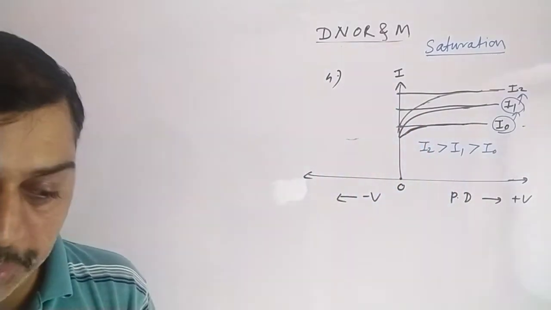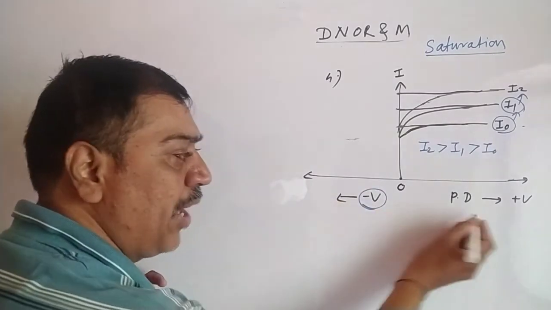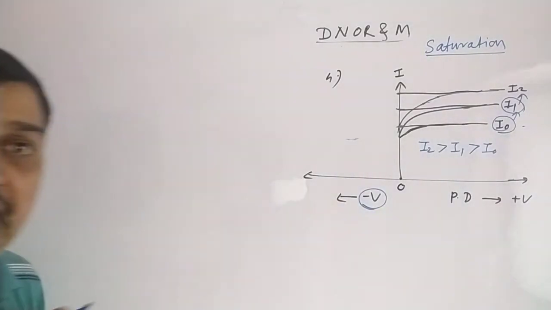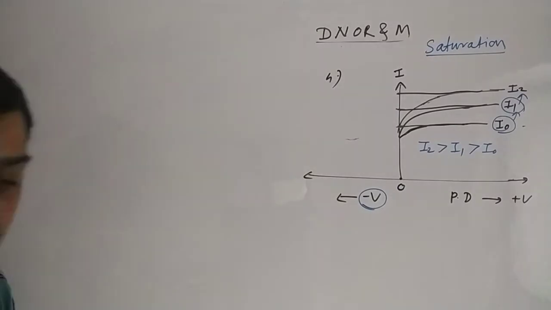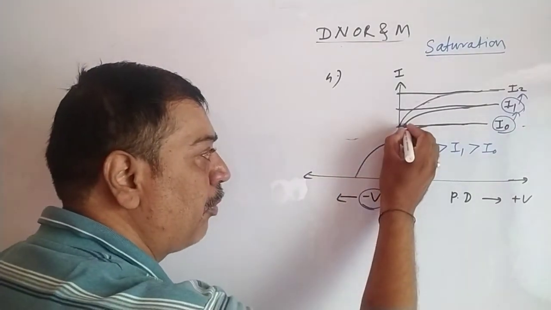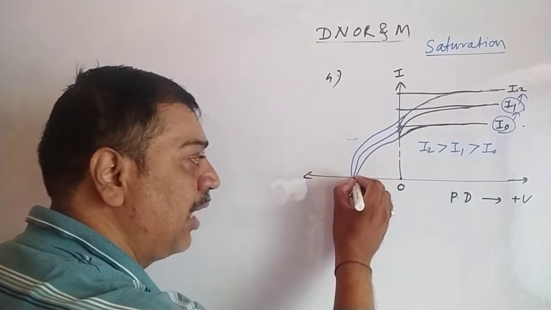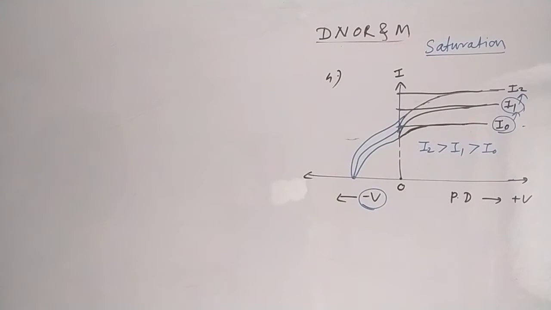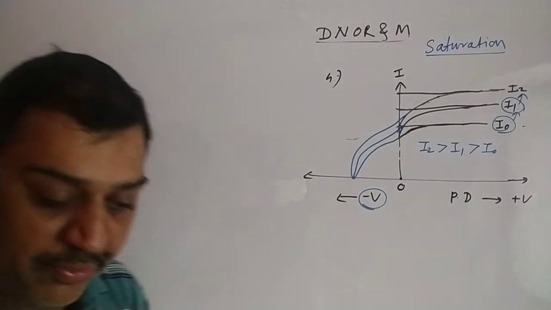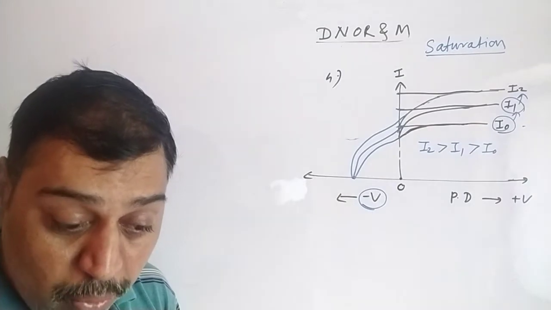This is the positive part we have learned. If we go to the negative part, if we make the potential negative, it is seen that all three different intensity graphs come like this and meet at a single point. This is a point at negative potential difference where the photoelectric current is exactly 0.